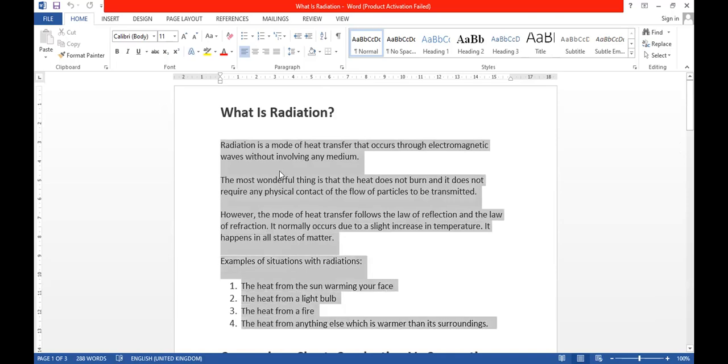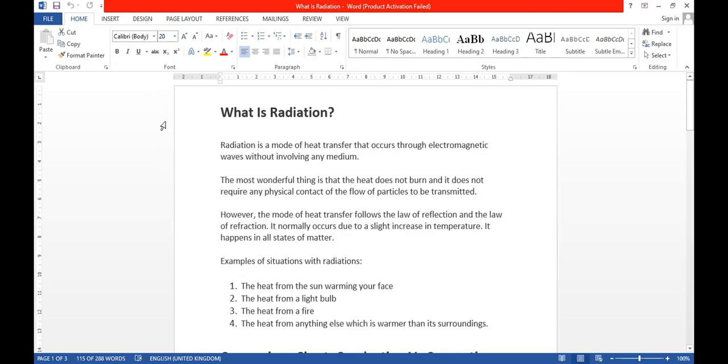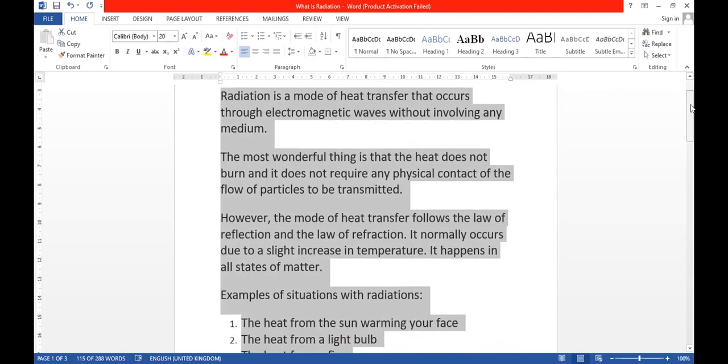I hope this screen is properly visible to all of you. I'm just increasing the font size. Okay, so what do you understand by this radiation? Radiation is a mode of heat transfer that occurs through electromagnetic waves without involving any medium. Now, the most wonderful thing is that the heat does not burn, and it does not require any physical contact of the flow of particles to be transmitted.